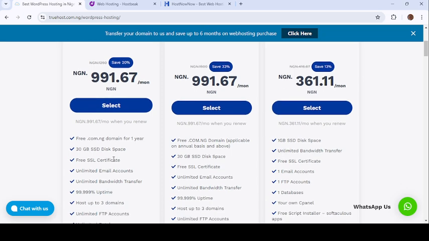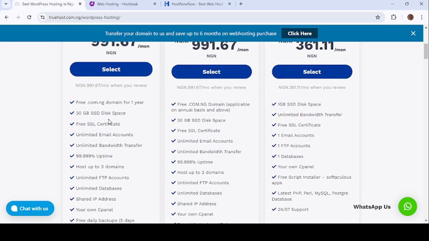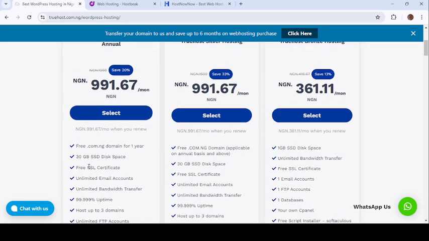Now this particular one has 30 gigabytes SSD disk space. That's the amount of files you can put into your website. It has a free SSL certificate.